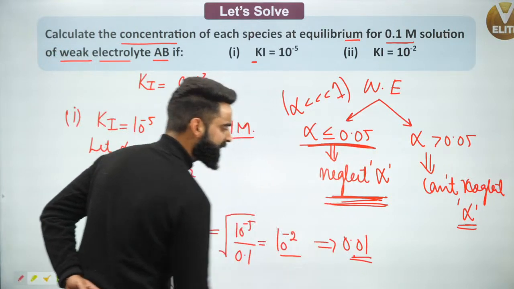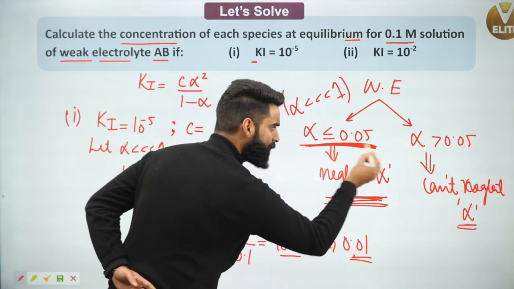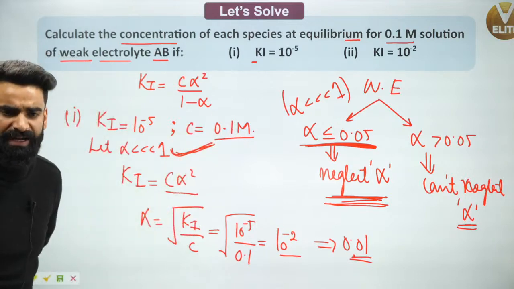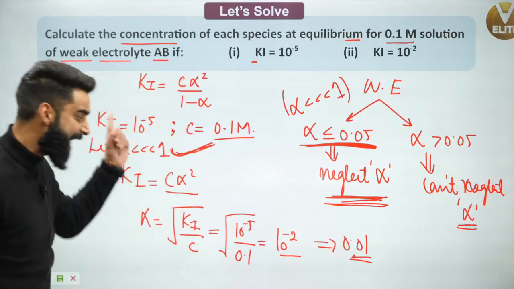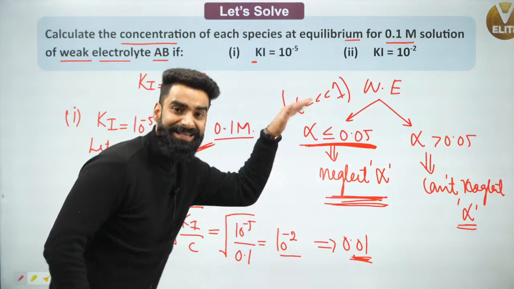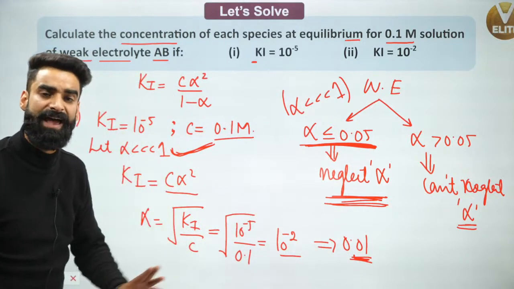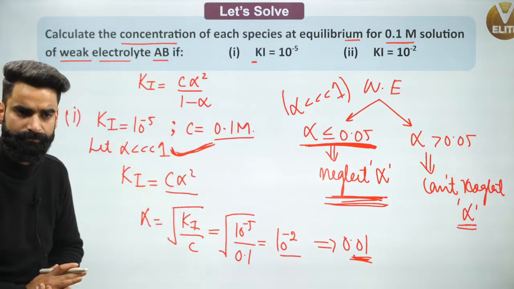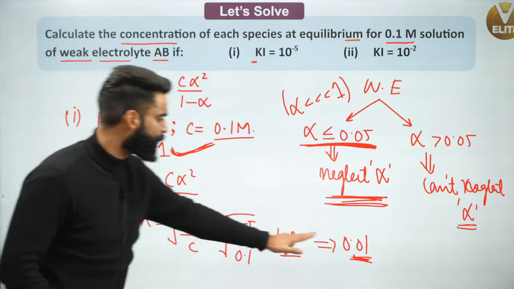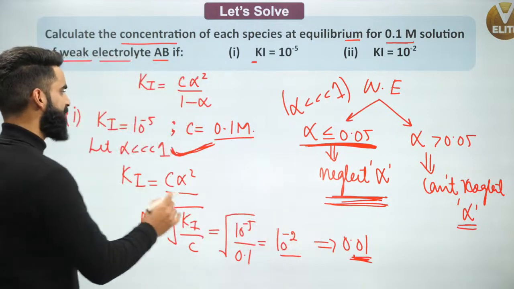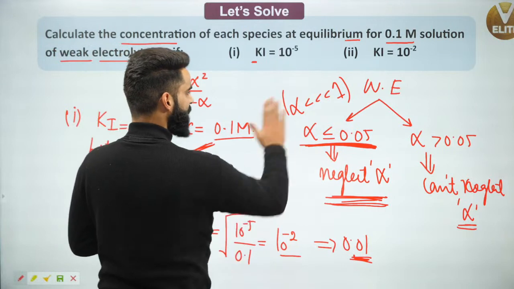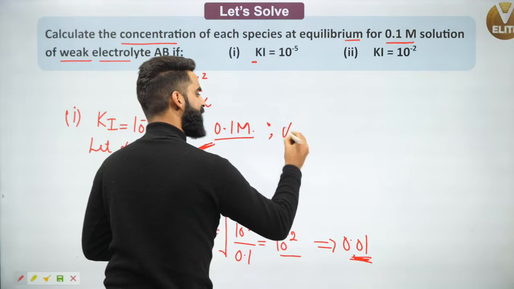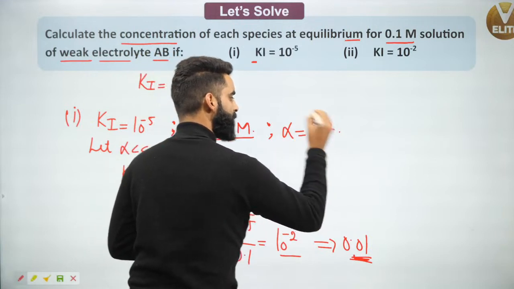Now people, is 0.01 less than or greater than 0.05? 0.01 is less than 0.05. So whatever assumption we have made is correct. We actually got the alpha value less than 0.05, far less than 1. So we got the alpha value as 0.01, or 10 power minus 2.